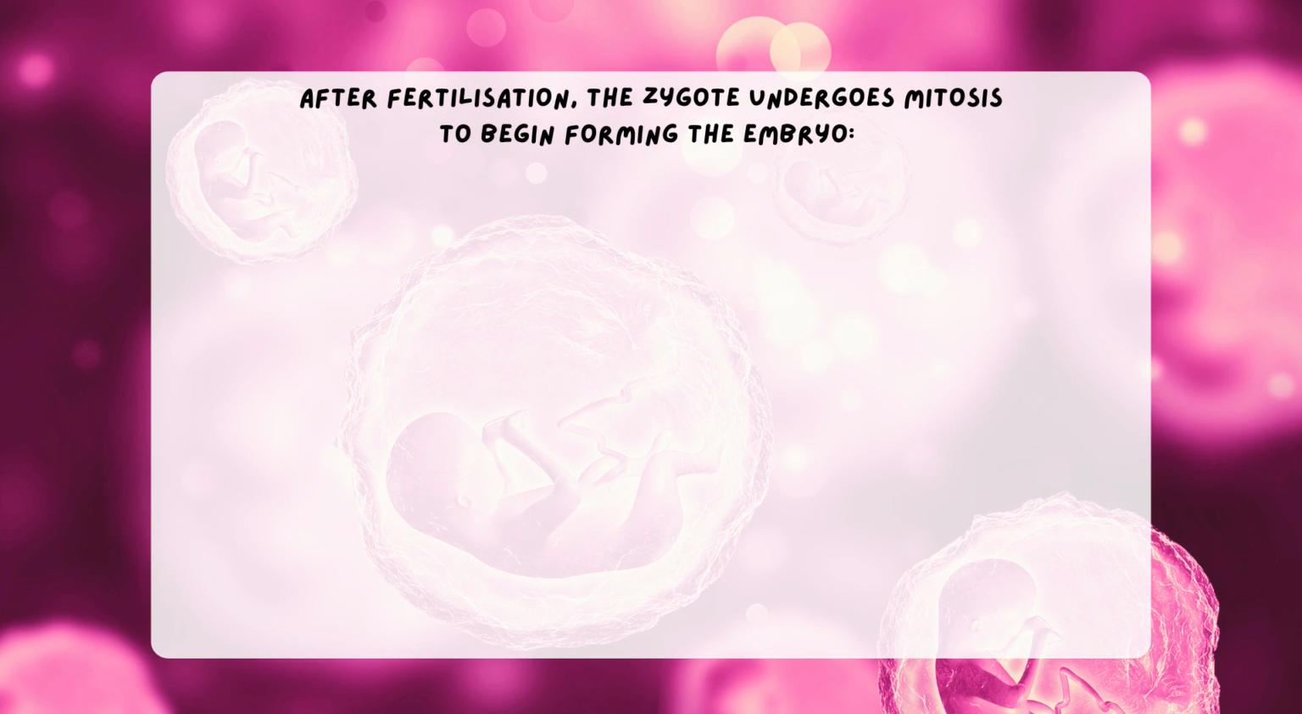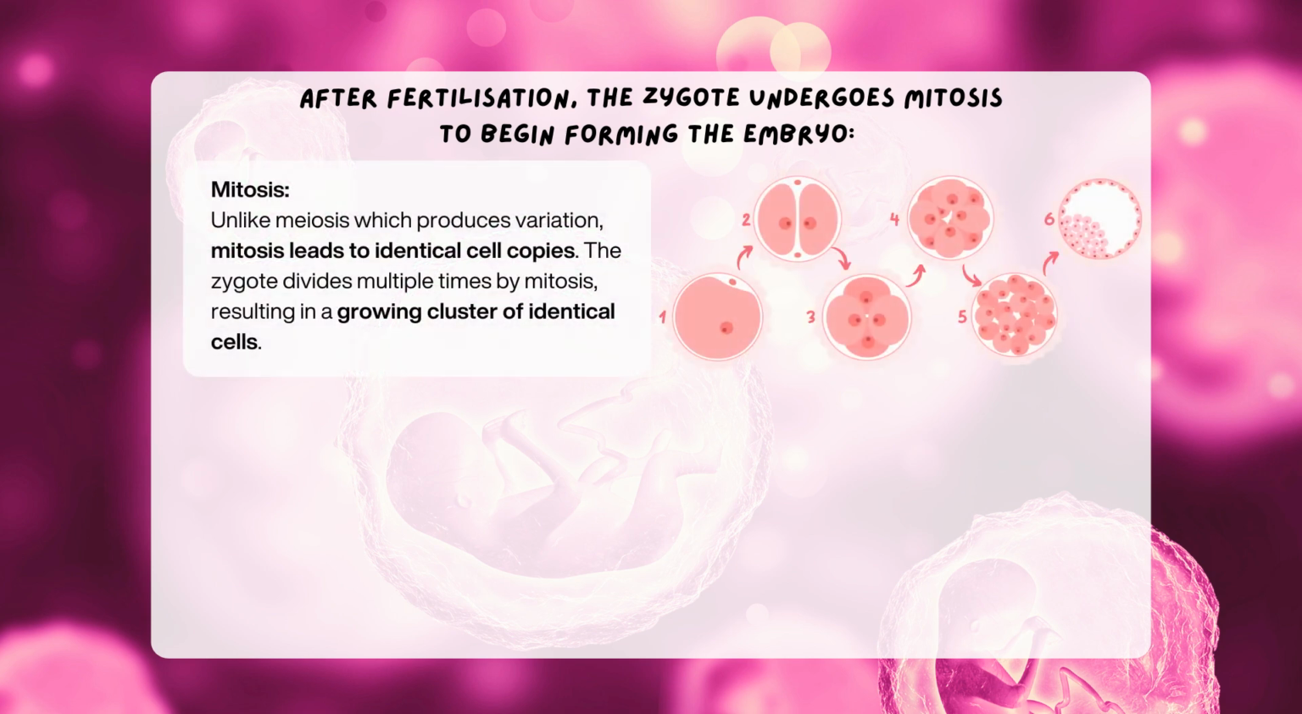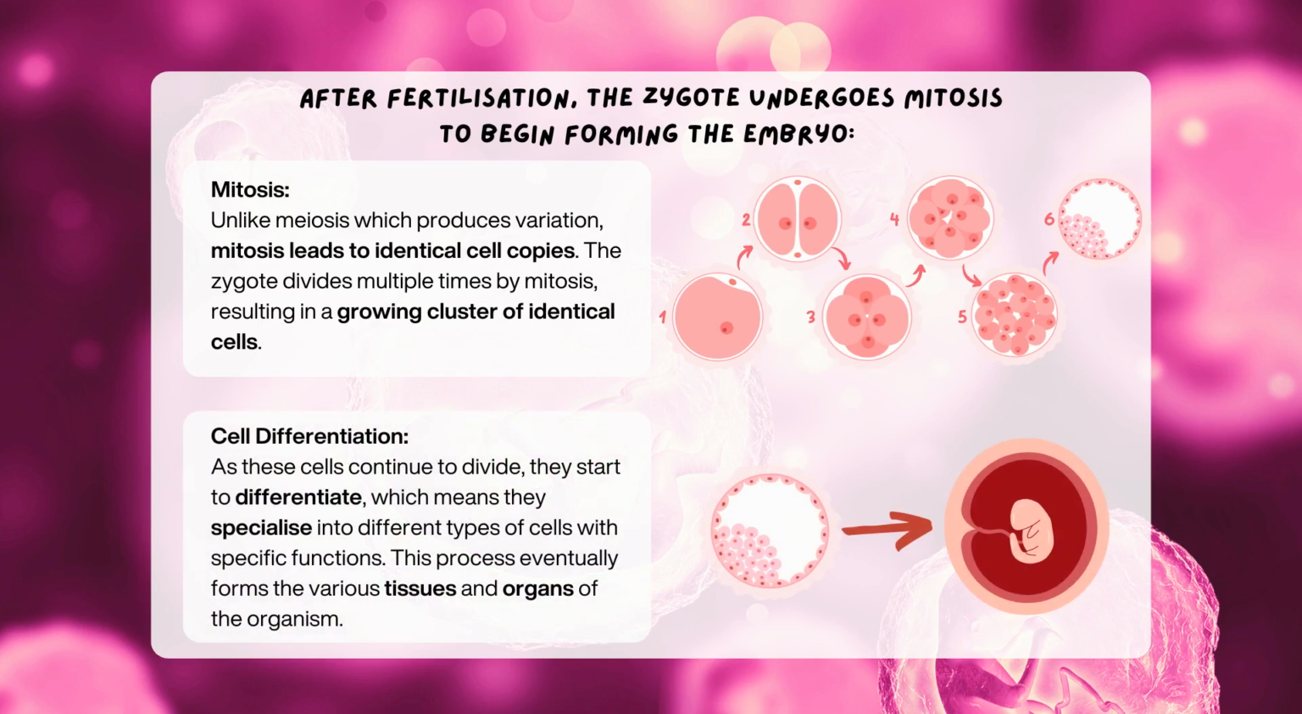After fertilization, the zygote undergoes mitosis to begin forming the embryo. Unlike meiosis, which produces variation, mitosis leads to identical cell copies. The zygote divides multiple times by mitosis, resulting in a growing cluster of identical cells. As these cells continue to divide, they start to differentiate, which means they specialize into different types of cells with specific functions. This process eventually forms the various tissues and organs of the organism.